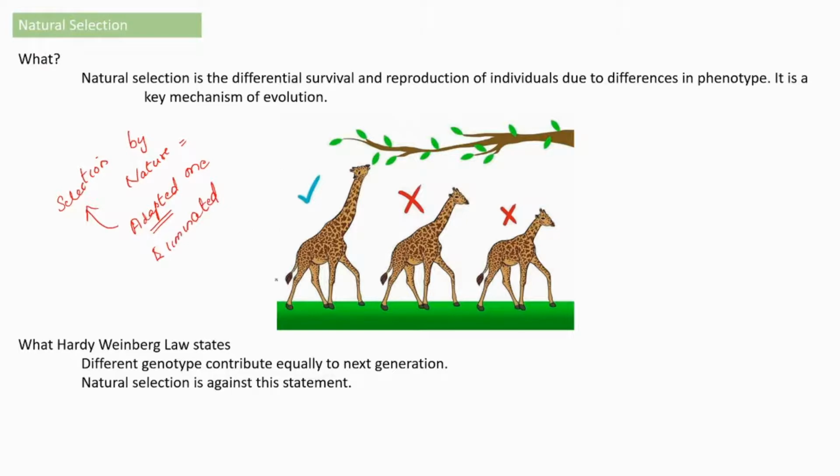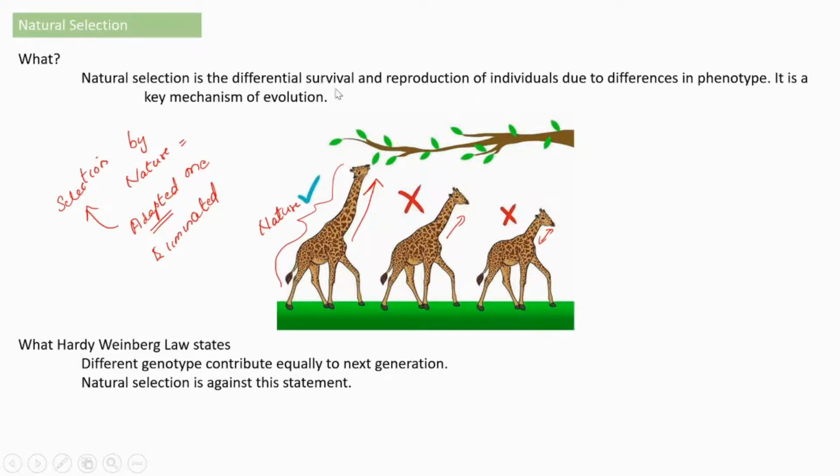In this example, we can see that in the initial phase, there are only giraffes with a short neck. Then, because of the requirements, the length increases and finally it becomes this much length, and this is selected by nature. So, natural selection is the differential survival and reproduction of individuals.